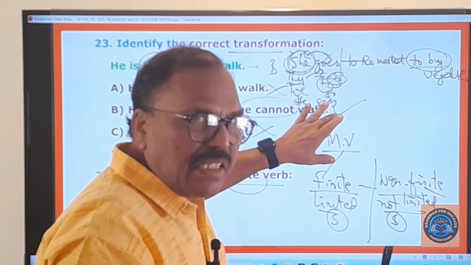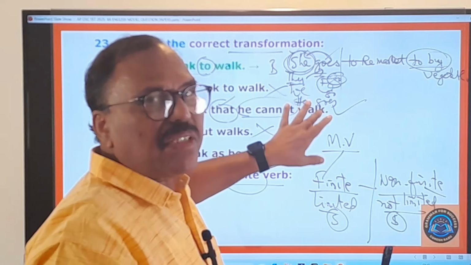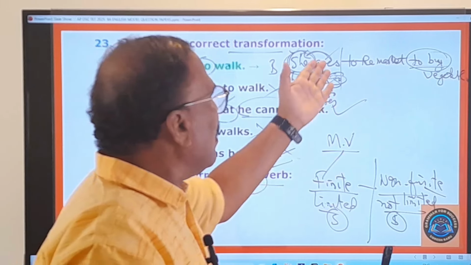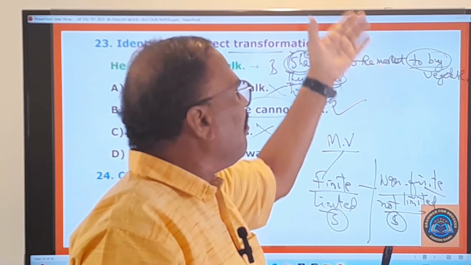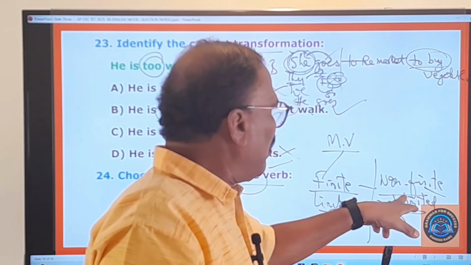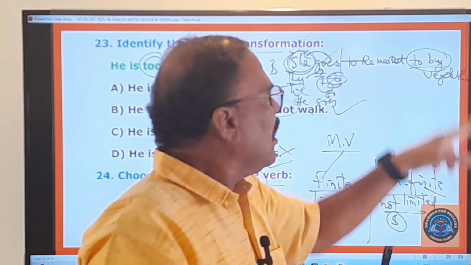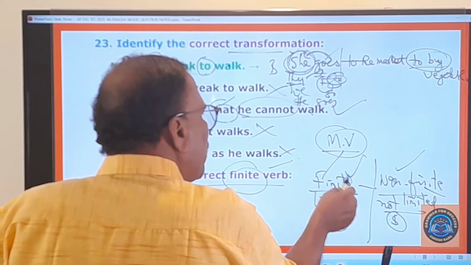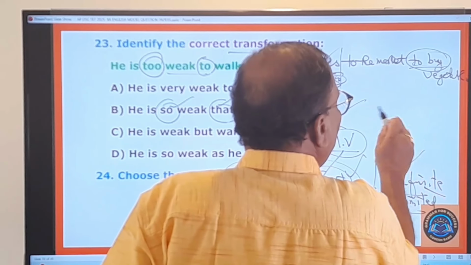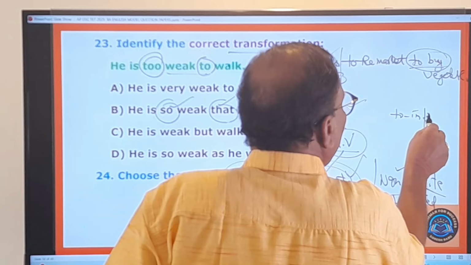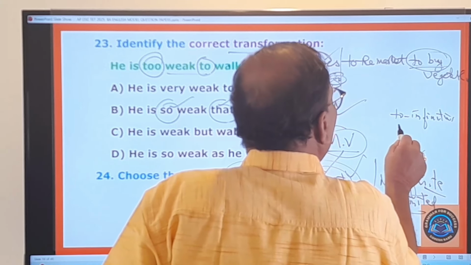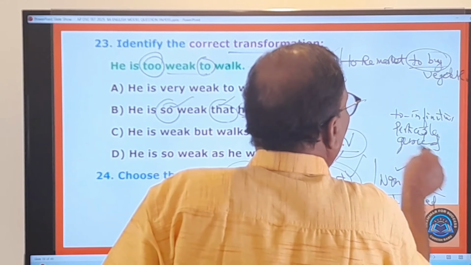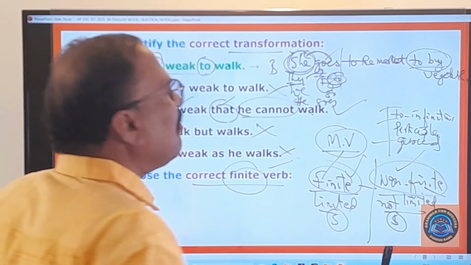If the verb changes according to the subject, then it is called a finite verb, because it is limited by the subject. Whereas even if the subject changes, if the verb doesn't change, that kind of verb is called a non-finite verb, because it is not limited or restricted by this subject. All main verbs are called finite verbs. What are the non-finite verbs? They are the infinitives, participles, and gerunds. These three are called non-finite verbs.